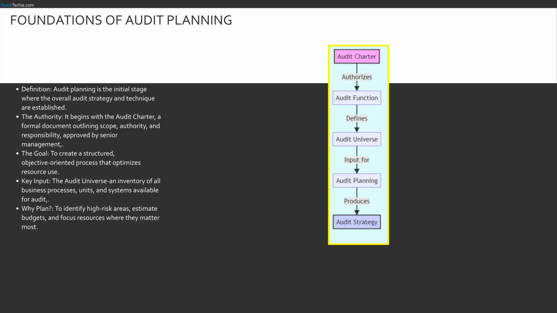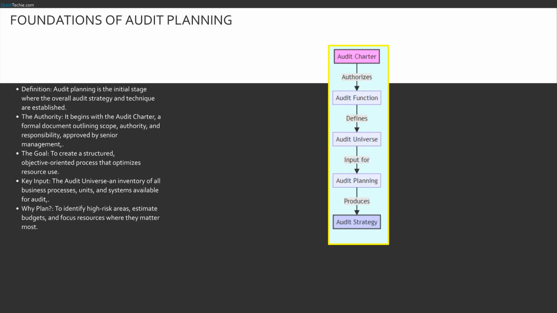Let's start with the bedrock of our process. Audit planning isn't just about picking dates on a calendar. It is the strategic phase where we define how we will execute our mandate. Everything starts with the audit charter. Think of the charter as your license to operate. Without it, you have no authority to inspect systems or interview staff.